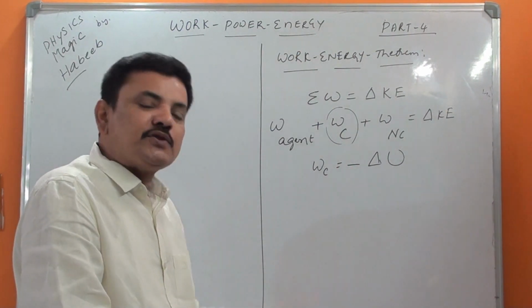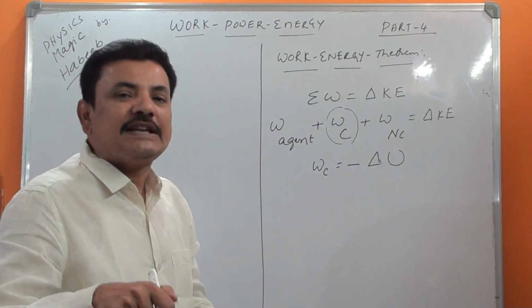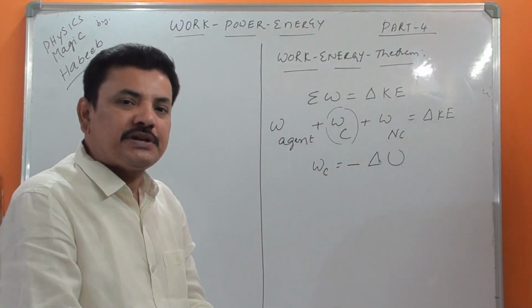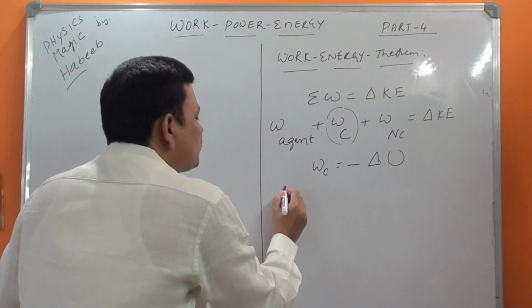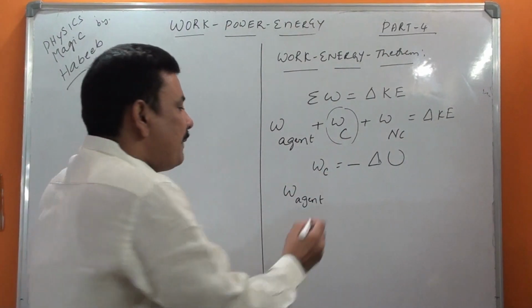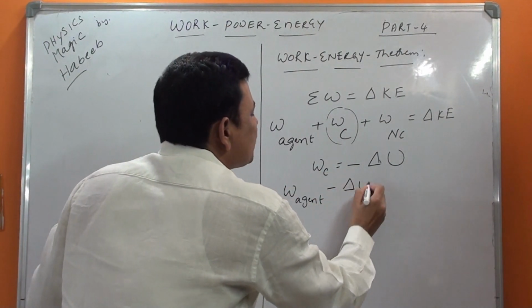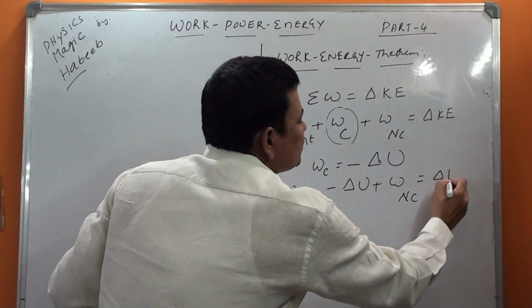Why this? I told you in my previous lessons. If you want to watch, the link is given in the description. Now, if you substitute that here, W agent minus delta U plus W NC is equal to delta KE.